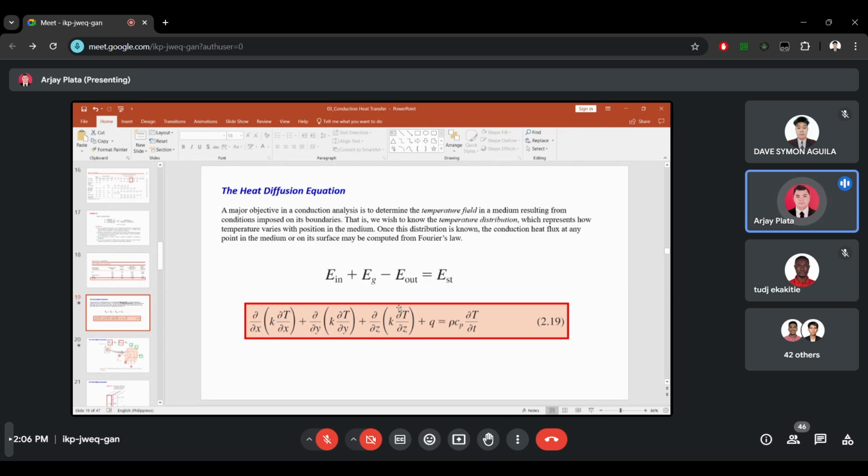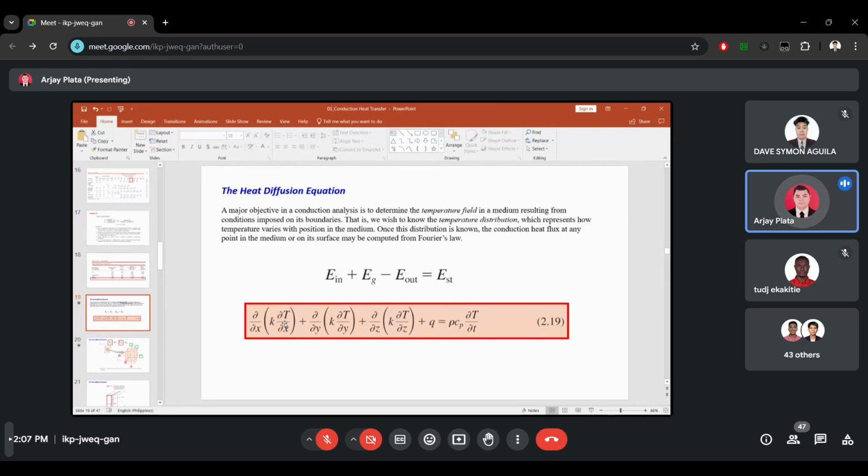As you can see on our screen, this is the heat diffusion equation that we will be deriving today, equation 2.19. We have here more than one variable, which is why we are using partial differential equations for the x, y, and z variables.